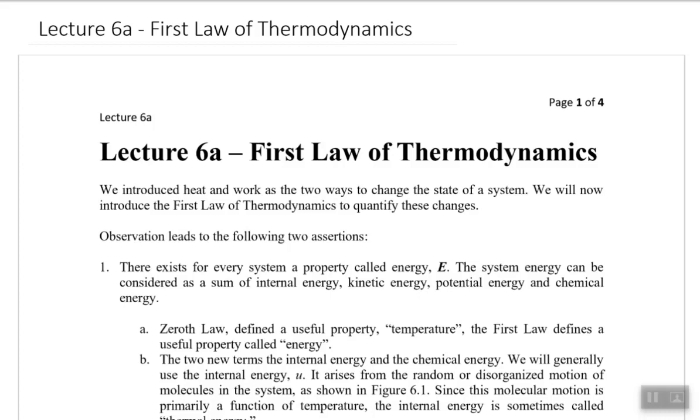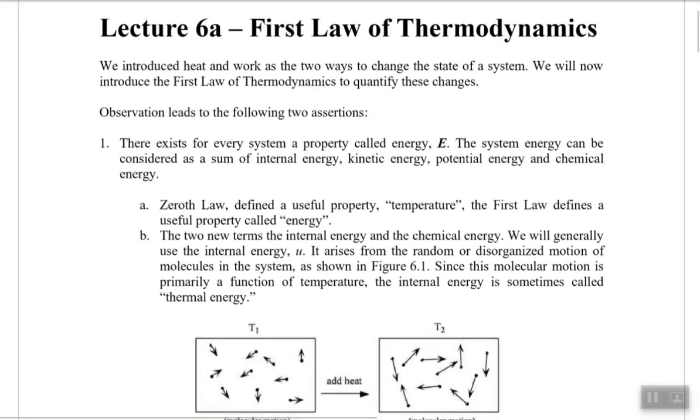Today, again, we would be looking at a phenomenon, and that phenomenon is called the conservation of mass and conservation of energy. And that phenomenon would be defined using two different properties, different properties called energies. So you might know different kinds of energies. A system's energy can be the sum of internal energy, kinetic energy, potential energy, chemical energy, electrical energy, magnetic energy, and you can imagine so many different kinds of energies.